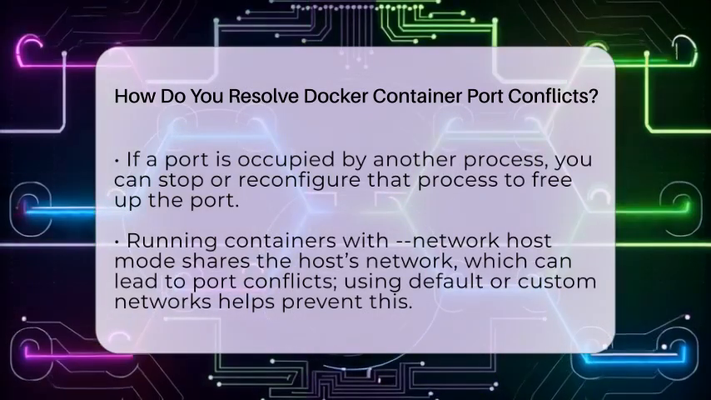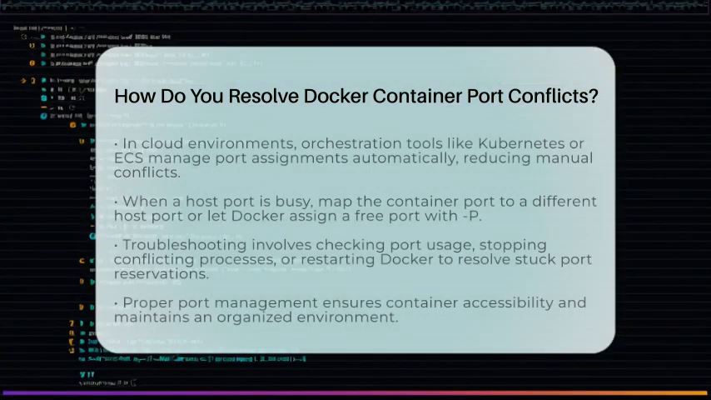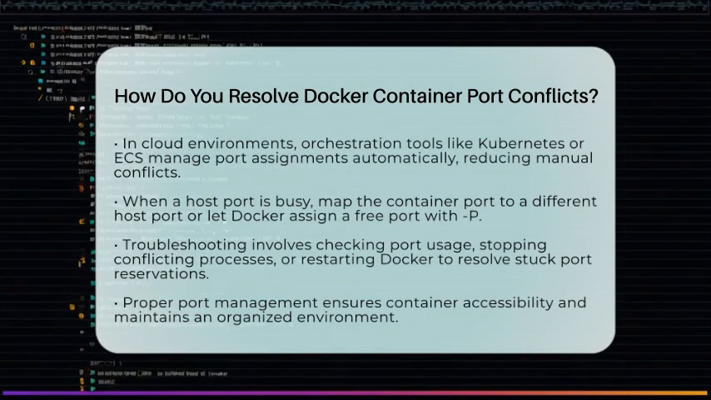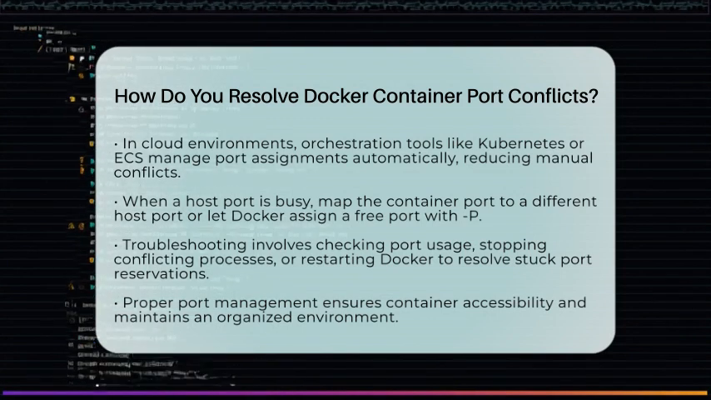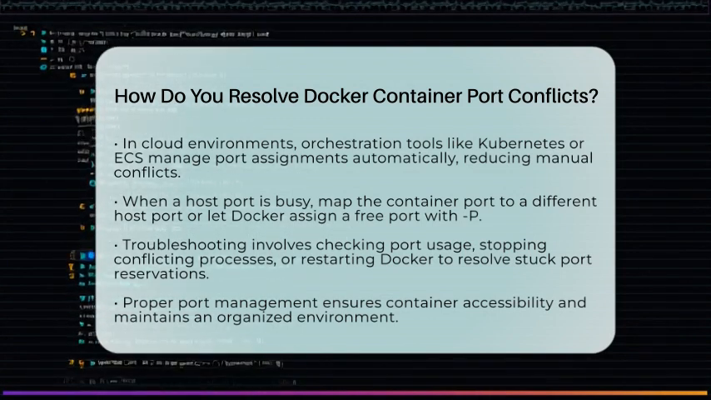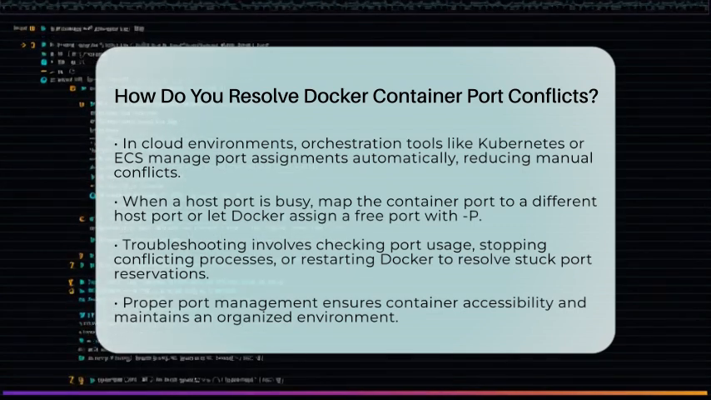If your containerized app listens on port 8080 but your host port 8080 is busy, just map it to a different port like 8082 with docker run -p 8082:8080 my-app. Or use docker run -P to let Docker choose a free port. After running, check with docker ps to see which port was assigned.